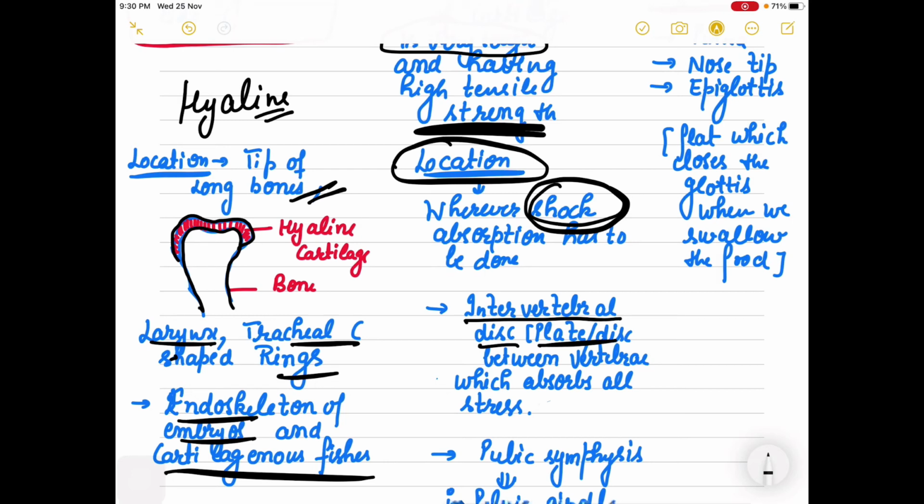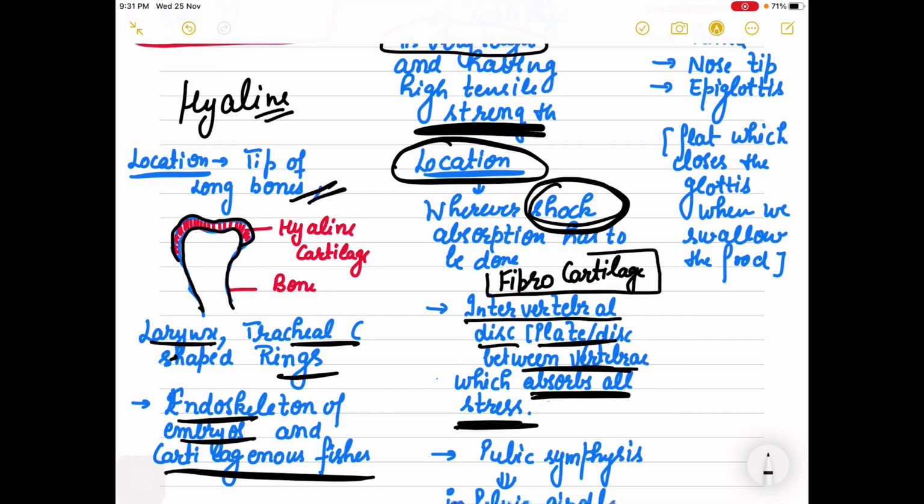When you stand, your body has a weight. So in between the vertebrae, which cartilage? Fibrocartilage. This is present as a disc, as a plate. It absorbs all kinds of stress. That is why when you stand, when you stretch, this cartilage helps you to relax.